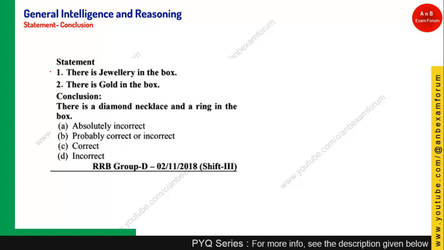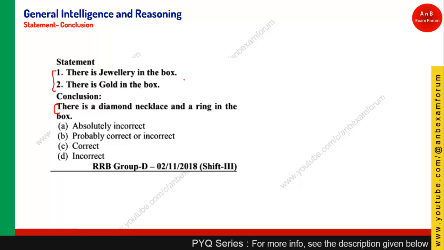Here you have two statements and one conclusion. The statements are: there is jewelry in the box, there is gold in the box. Mostly jewelry is made up of gold as well as silver as well as certain other material. So let's see.